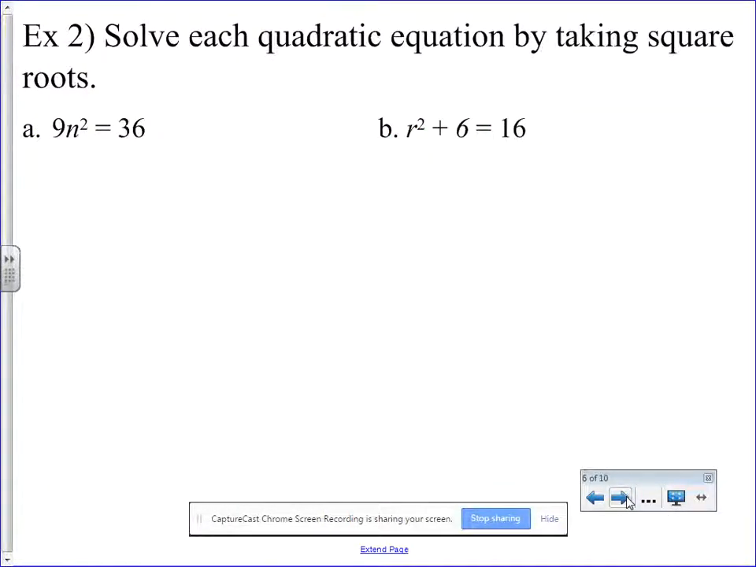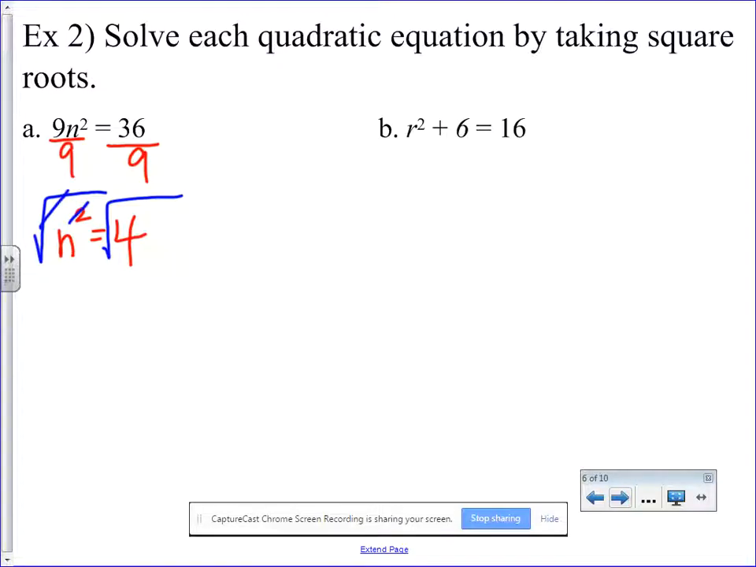Now, in example 2, my variable is not by itself. So before I can square root, I have to get the variable by itself. So 9n squared equals 36. I need to get rid of this 9. Since it's being multiplied, the inverse operation of multiplication is division. So I'm going to be left with n squared equals 4. And then to get rid of that squared, I'm going to square root both sides since those are inverse operations.